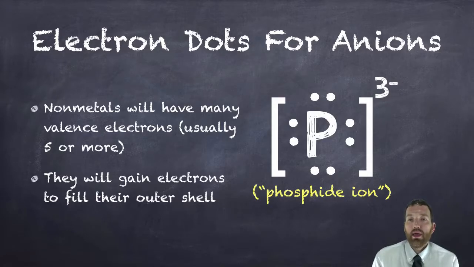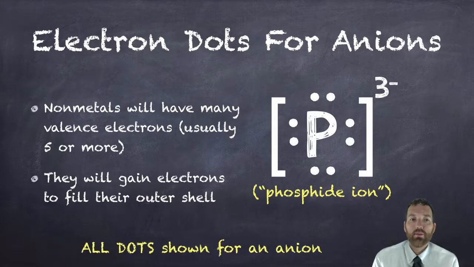So in a metal, all we had to do was write the word ion at the end of it. Now nonmetals are a little more complicated. In a nonmetal, you have to drop whatever ending the atom has. So phosphorus, the us part, gets dropped, and you add the suffix "ide." So phosphorus becomes phosphide ion. Oxygen becomes oxide. Fluorine becomes fluoride.